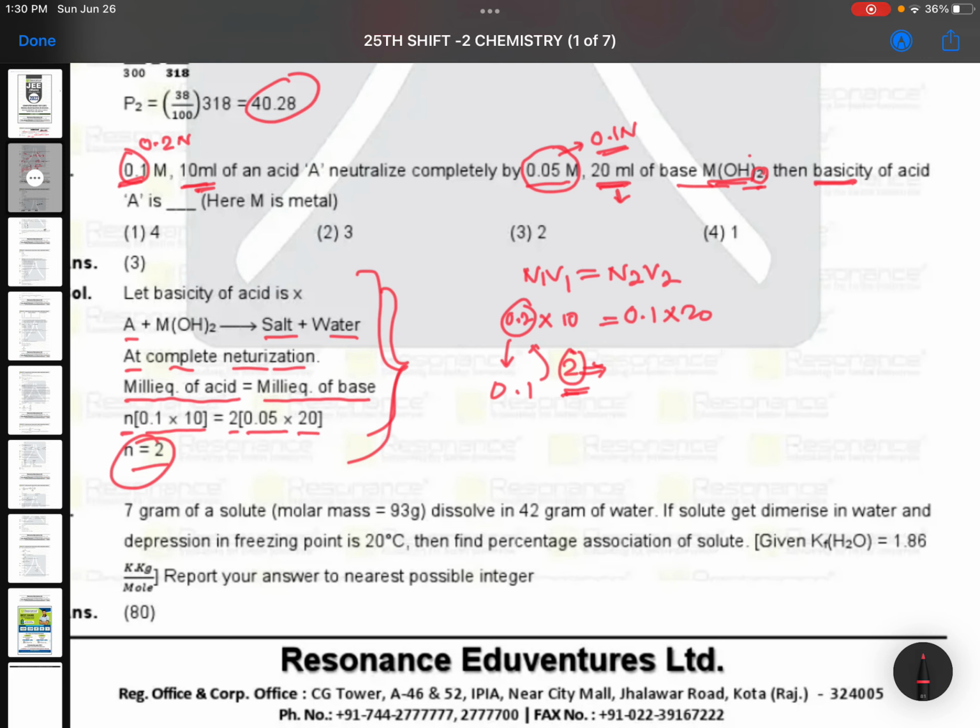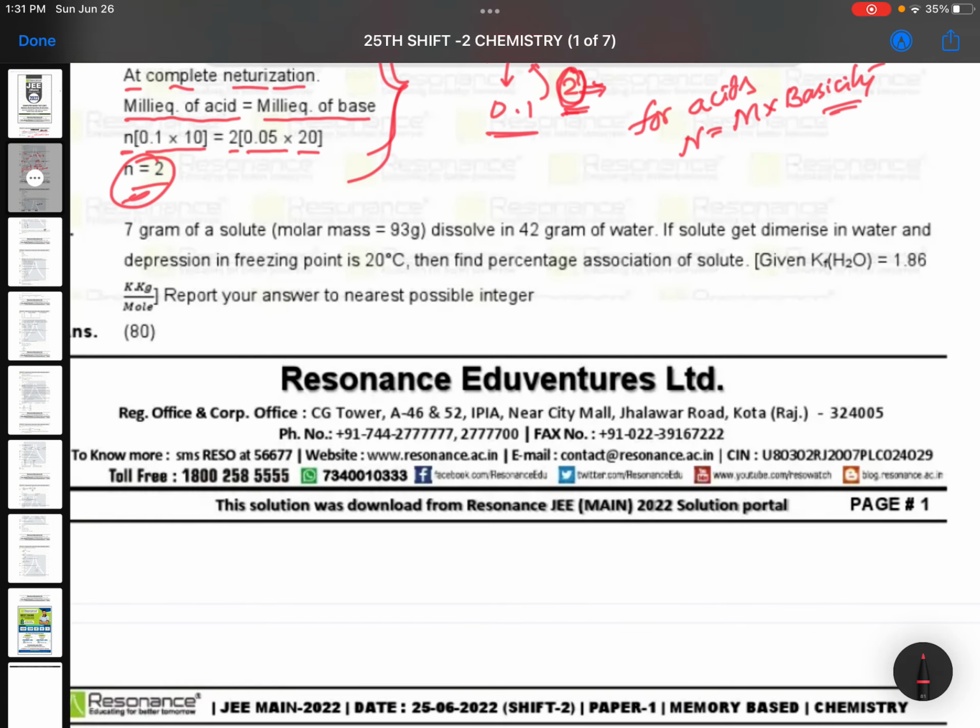The best easiest method is first MOH taken twice है, इसलिए मोलारिटी को आप डबल कर दियो. Okay, you made this double, then 0.05 into 20, that is 0.05 now becomes 0.1. 0.1 into 20 is equal to, यहाँ पे वॉल्यूम ऑलरेडी है, you are checking with normality. नॉर्मलिटी आपका 0.2 आ गया. So molarity दिया है 0.1, normality 0.2 है, तो with what factor you are multiplying, that is nothing but the basicity. And the rule is for acids, normality is equal to molarity into basicity. This I was checking. सिंपल सा क्वेश्चन है.